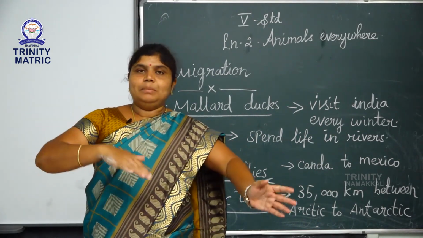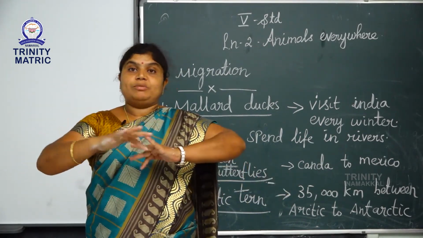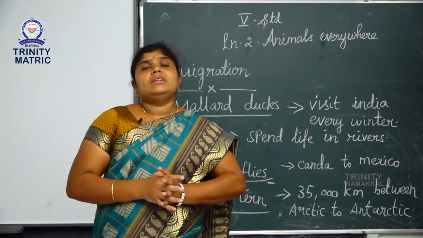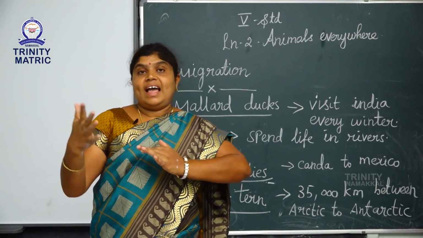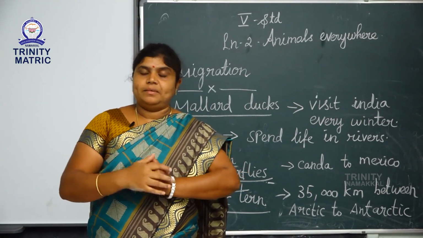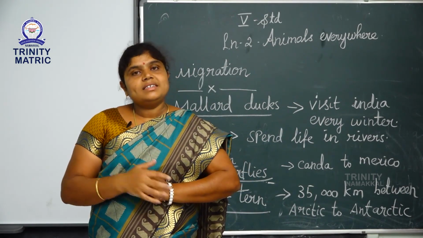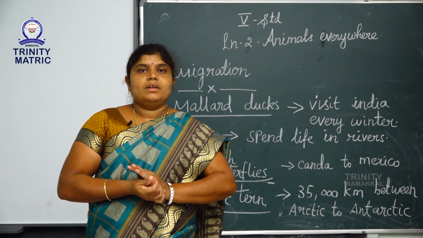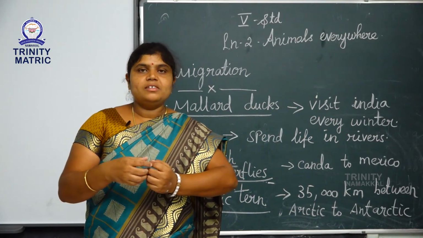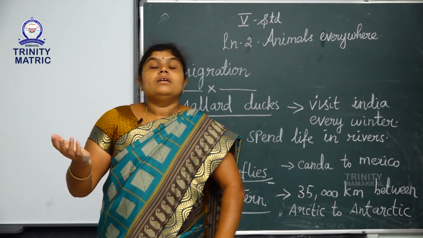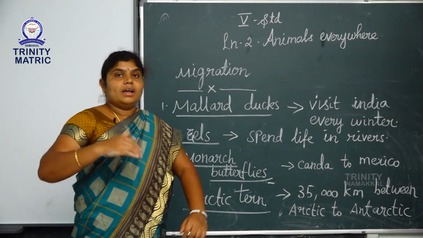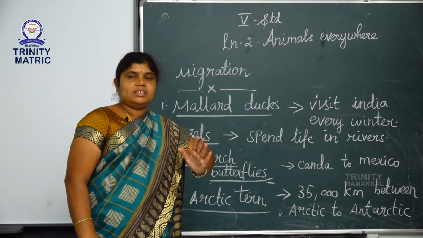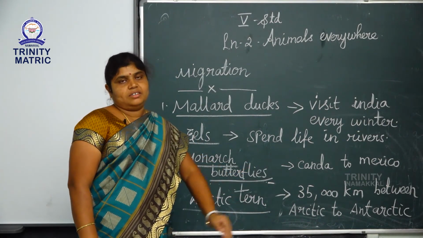Land animals have limbs, water animals have different types of limbs. For example, frog has webbed feet. Next, fish have fins for swimming. Next topic is migration. Migration means a mass of animals moving from one place to another. I have already written the list of migrating animals.